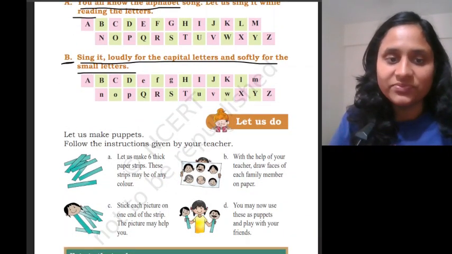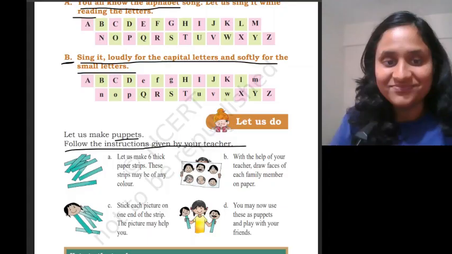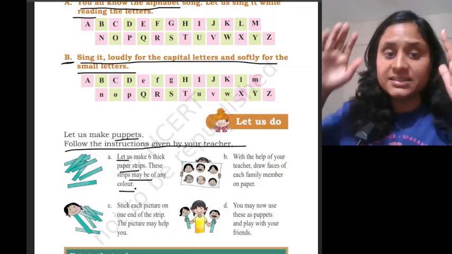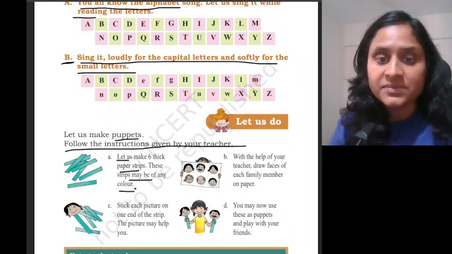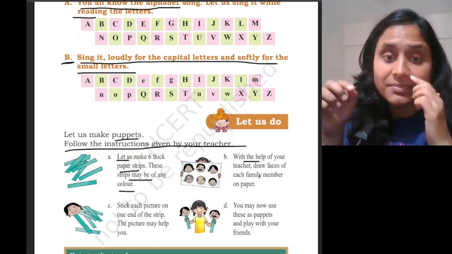Let us make puppets. Follow the instructions given by your teacher. Can you make puppets? Let us make 6 thick paper strips. These strips may be of any color. You take 6 thick paper strips. With the help of your teacher, draw faces of each family member on the paper.